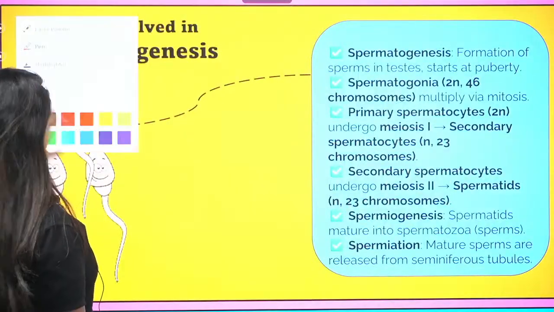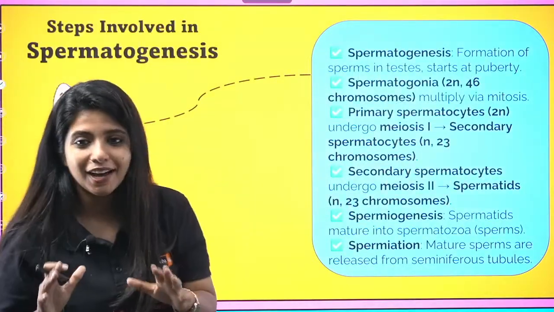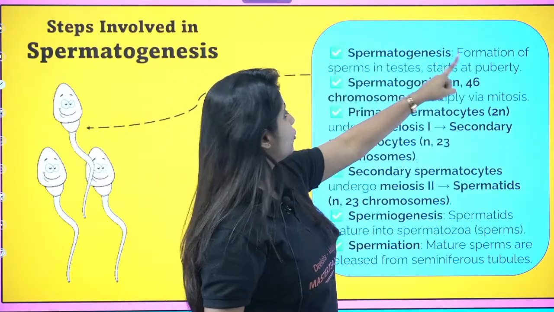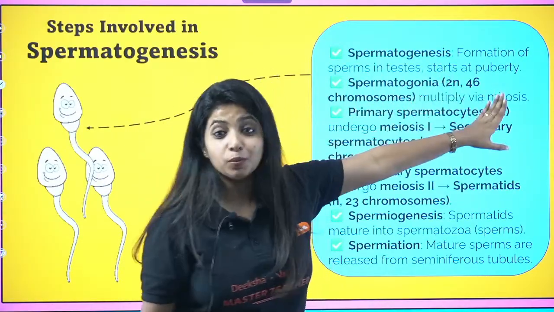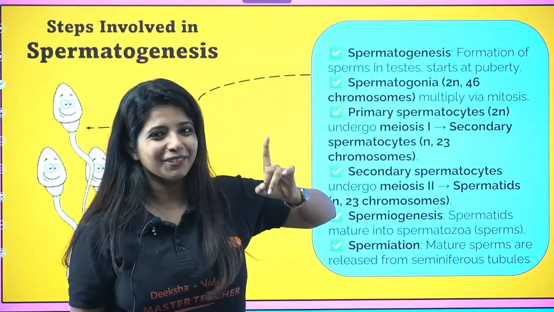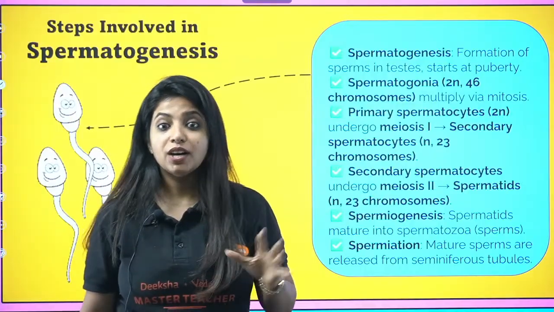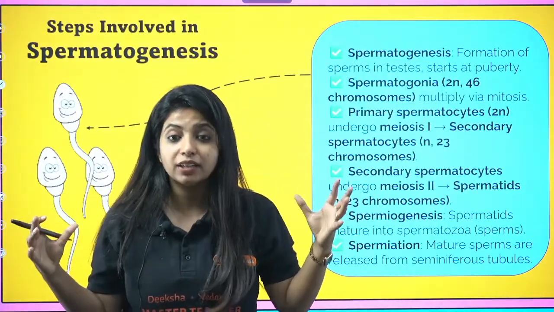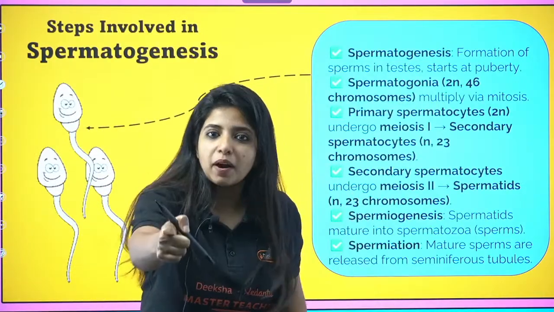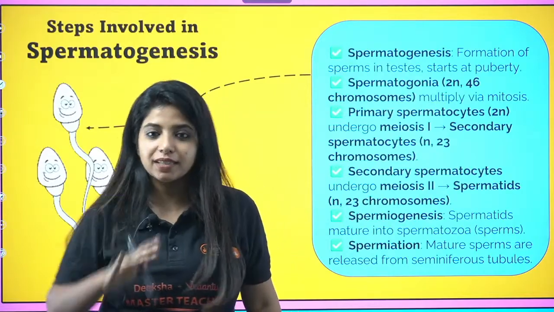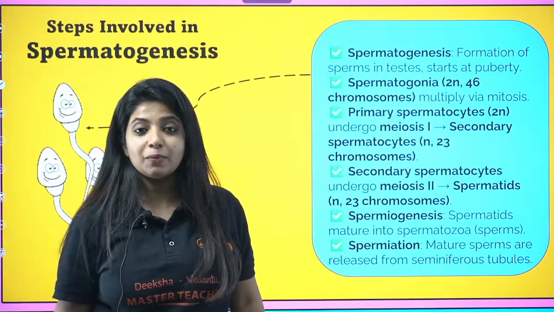Now, we're going to read it once so that everything becomes settled in our head. Spermatogenesis is the formation of sperm in the testes, and it starts at puberty. Why at puberty? There's a reason for that. The hormones become very active, and the hormone says, hey, spermatogonia, you have to divide. This is the basic thing. We're going to learn about the hormones as well.